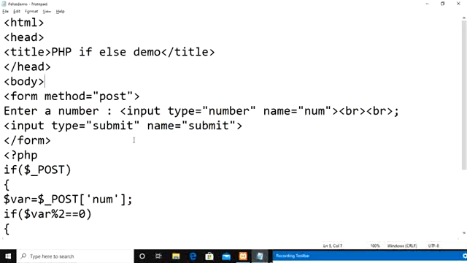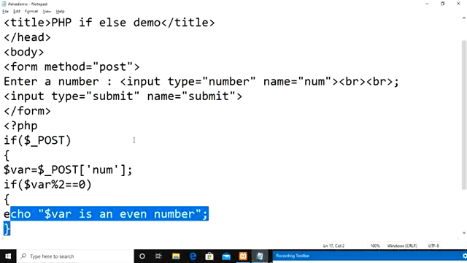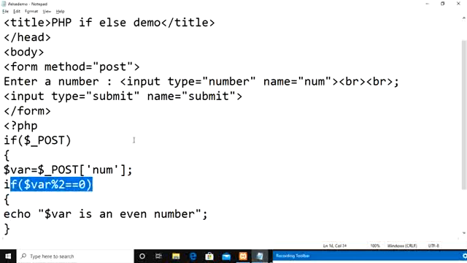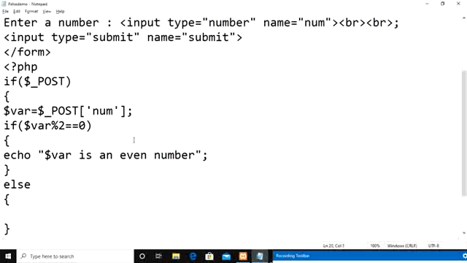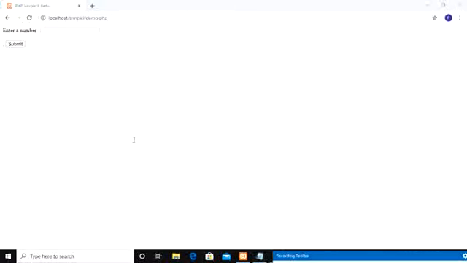Okay, so here, when the condition var modulus 2 equal to 0 is true, we have to display that it is an even number. If this condition becomes false, then we have to display that it is an odd number. So for this if, I am adding else. Display the given number is an odd number. Okay, so let us see the output now.